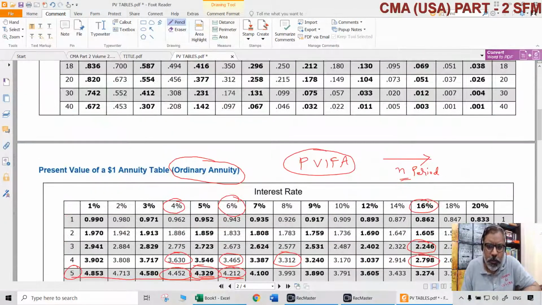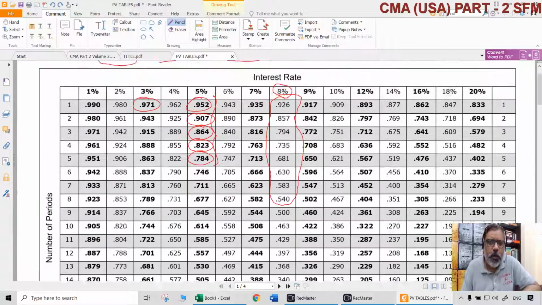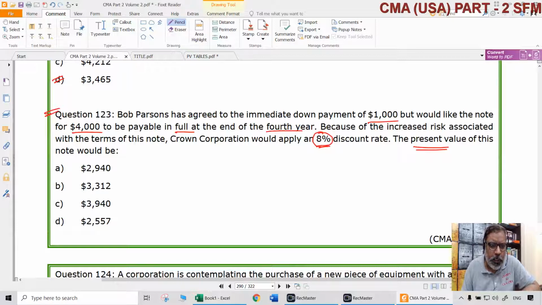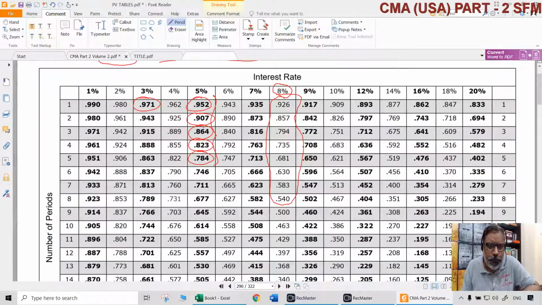Sorry, we are looking at PVIF-A. That was wrong, first of all. We should not look at PVIF-A. It is only one time, no? It is not a periodic payment. $4,000 at the end of the fourth year. PVIF we have to look at.